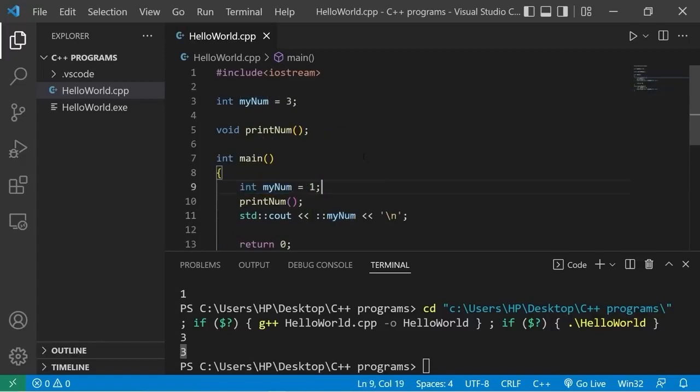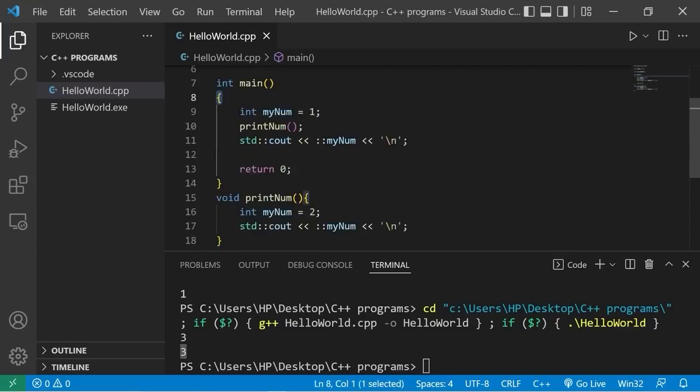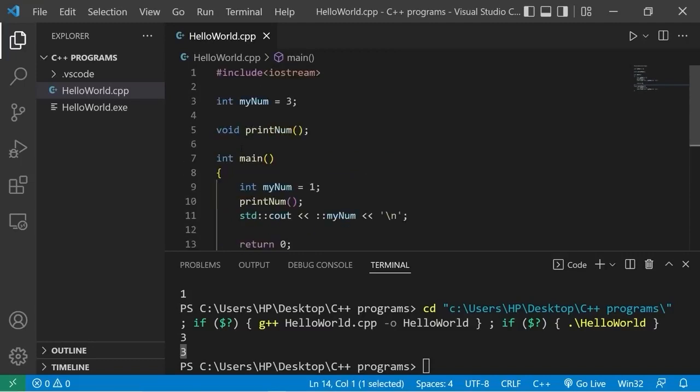So yeah, that's variable scope. Local variables are declared inside of a function, or anytime you see a set of curly braces. A variable declared inside a set of curly braces is hidden to the outside world. A global variable is declared outside of all functions, and is accessible to all functions within the program. Like I said, you should try and avoid using global variables if you can, because it pollutes the global namespace, and these variables are less secure. So yeah, that's variable scope.